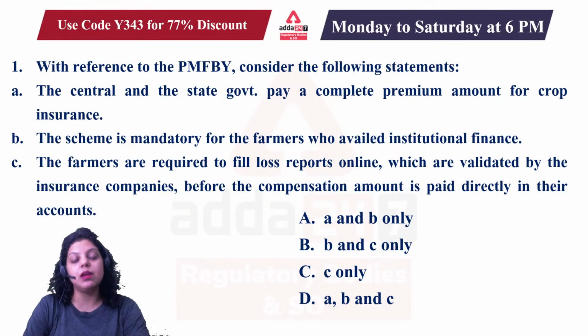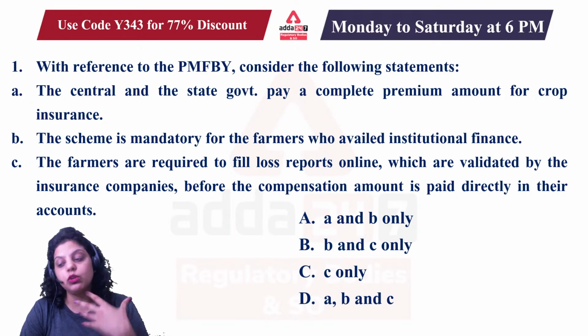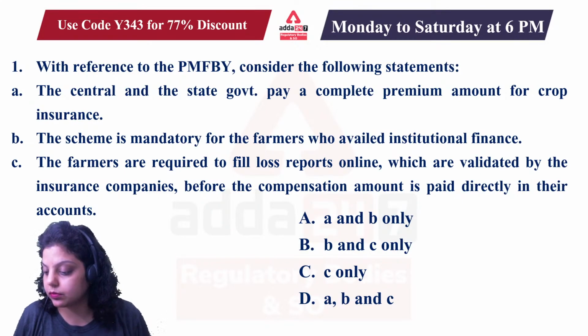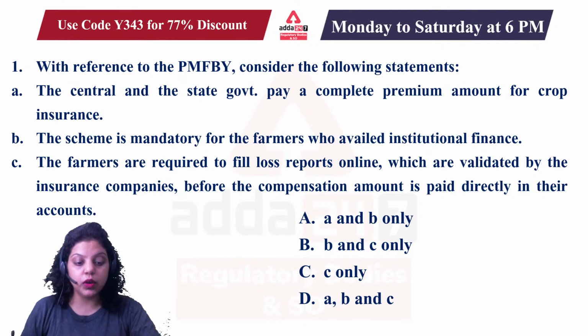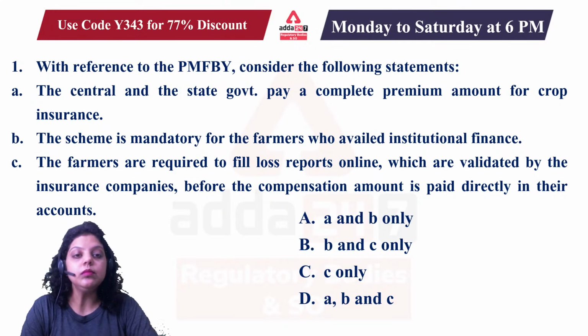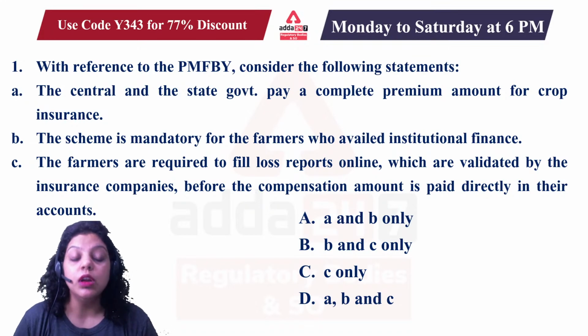First question is asking about, with reference to Pradhan Mantri Fasal Bima Yojana, consider the following statements. So we have to tell which of the following statements is correct regarding the Pradhan Mantri Fasal Bima Yojana, that is the crop insurance scheme. So which of the following will be the right option? The first statement is saying the central and state government pay the complete premium amount for crop insurance.